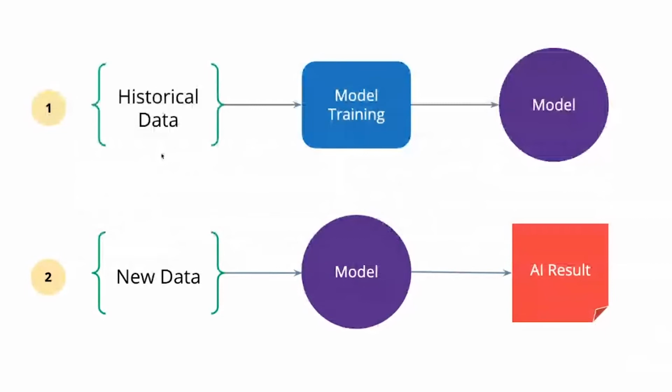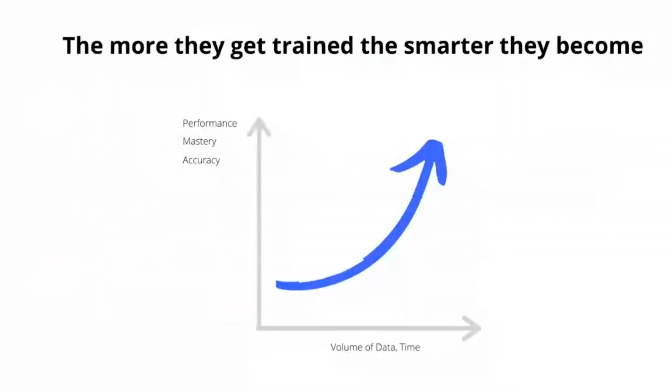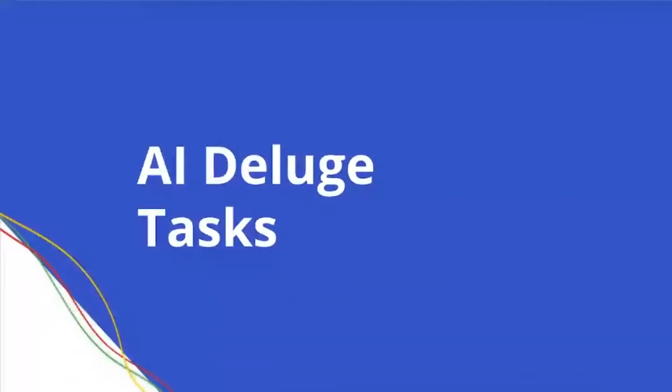This is how AI fields work. You provide historical data, get trained, and develop a model. So when you give new data, it uses the model and predicts the result. The more they get trained, the smarter they become. All you have to do is feed them with more volumes of data and give some time for it to get trained. With that, the accuracy and the performance of the AI fields will improve. So now we have covered all the AI fields.